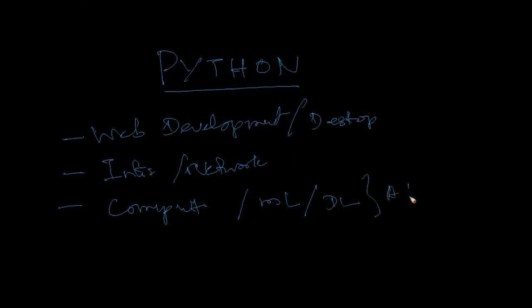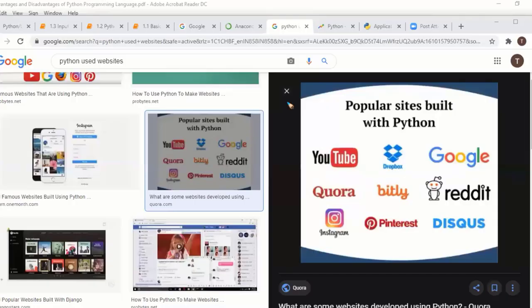This comes as part of artificial intelligence or data science. So we can use Python in various places, even many ERP tools, we can use Python for ERP. Okay, so if you see in the Python site, for web application, we didn't know that previously, because if you are browsing YouTube or Dropbox, Google, all of them are using Python in their backend or front end. Okay, Instagram, everyone using Instagram, they are using the Python language. We didn't know that.